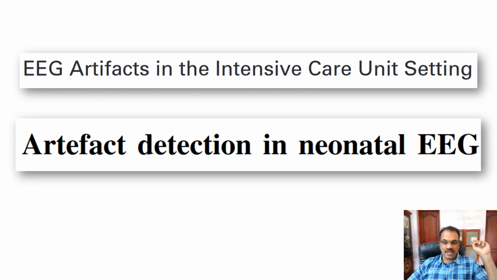Now another one. EEG artifacts in the ICU setting. Artifact detection in neonatal EEG. So it is about artifact. Here they have used I, while here they have used E. Which one is correct?